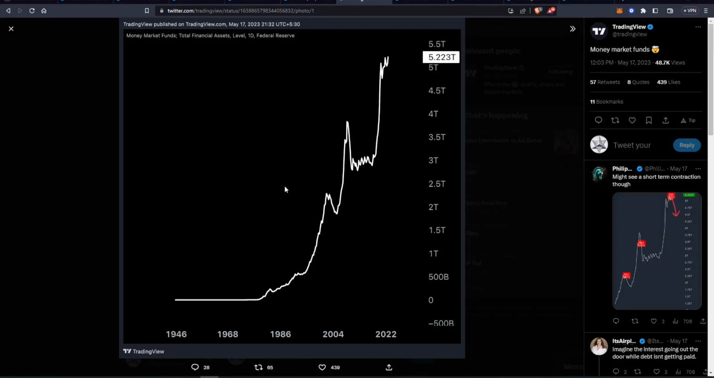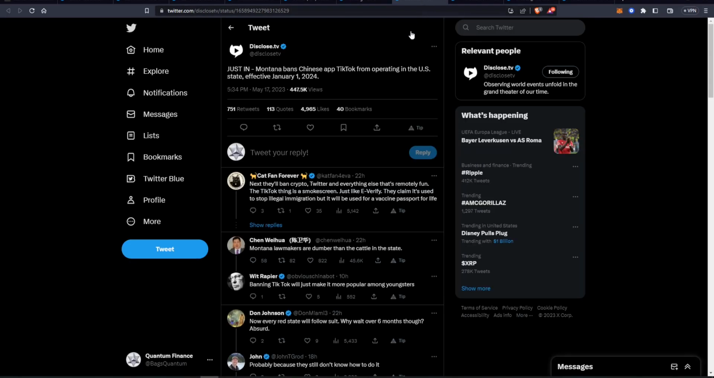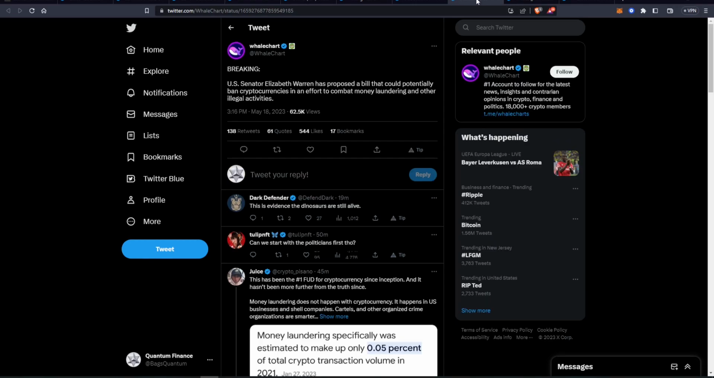This is a chart here of the money markets fund. As you can see, just absolutely mooning here, getting up to $5.223 trillion. And we also have Montana becoming the first state here to ban the Chinese app TikTok from operating, and it is effective January 1st of 2024.